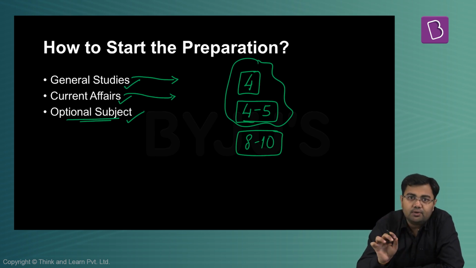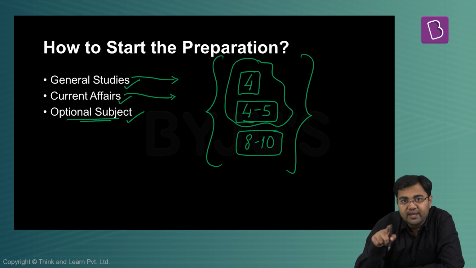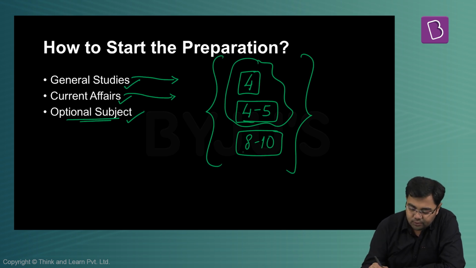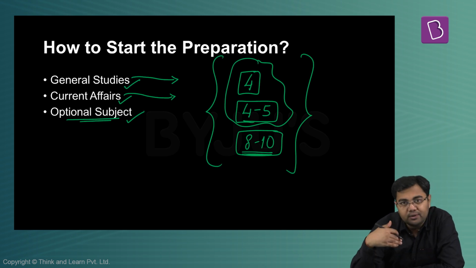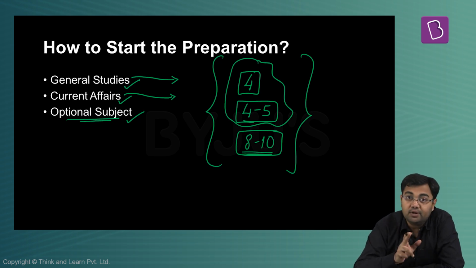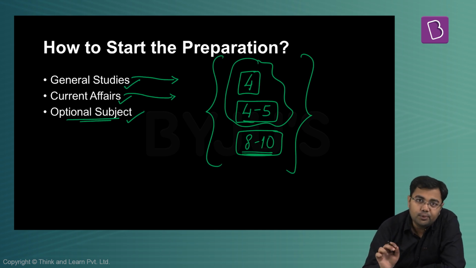So that's why if you are in a college, if you are studying, or if you are working somewhere, you should not be disheartened, or you should not think that it's not possible for you to do it. Because look at the examples, look at the rank holders. The rank holders of each and every year will come from all these three categories. They could be the ones who are working and preparing, they could be the ones who have been in colleges and preparing, and they are from the ones who have been dedicated only to this examination. So that's why you have to understand you can belong to one of these categories and still be able to crack the examination without any problem. And not only qualify, but get a very good rank. Now, what you need to understand is how do you divide this time?